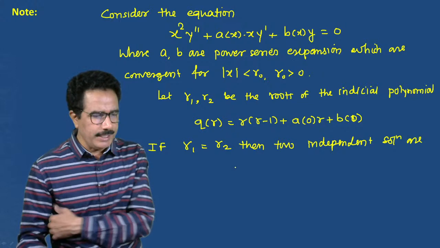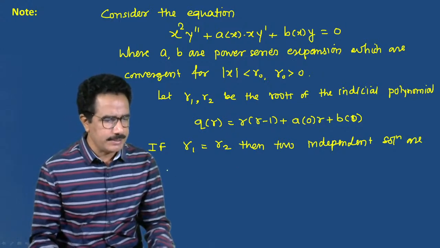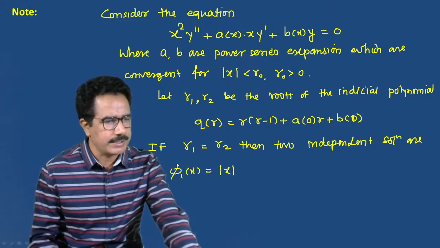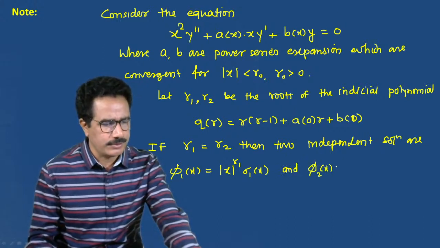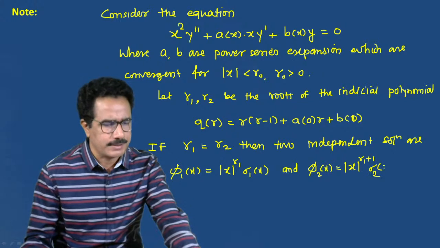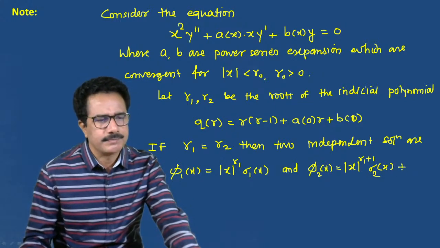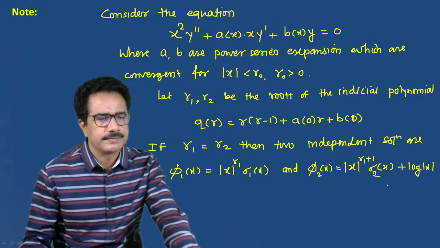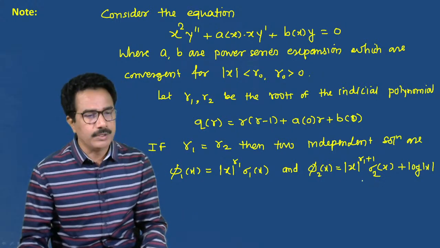So it has two independent solutions, which are given by phi 1 of x is equal to mod of x raised to r1 into sigma 1 of x, and phi 2 of x is equal to mod of x raised to r1 plus 1 into sigma 2 of x plus log x into phi 1 of x. Okay, I shall write this second solution below. It does not fit here.